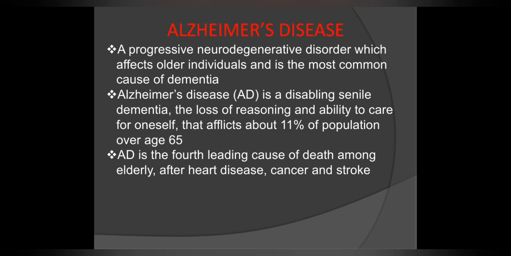The first one is Alzheimer's disease. Alzheimer's disease is a progressive neurodegenerative disorder which affects older individuals and is the most common cause of dementia. It is a disabling senile dementia, with loss of reasoning and the ability to care for oneself, that afflicts about 11% of the population over age 65. It is the fourth leading cause of death among the elderly after heart disease, stroke, and cancer.